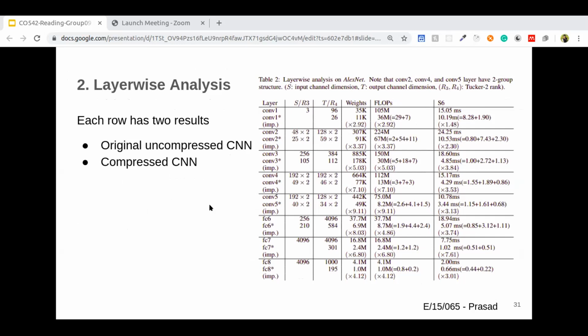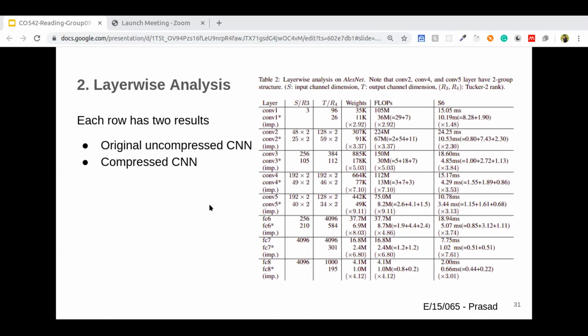Here the input channel dimension is 48 by 2 and the output channel dimension is 128 by 2. It is compressed to give Tucker ranks of 25.25 by 2 and 59 by 2 dimensions.